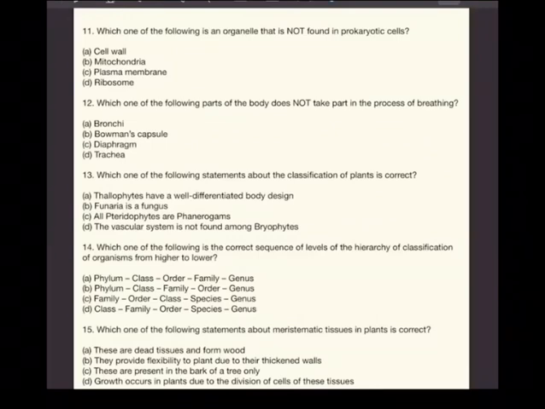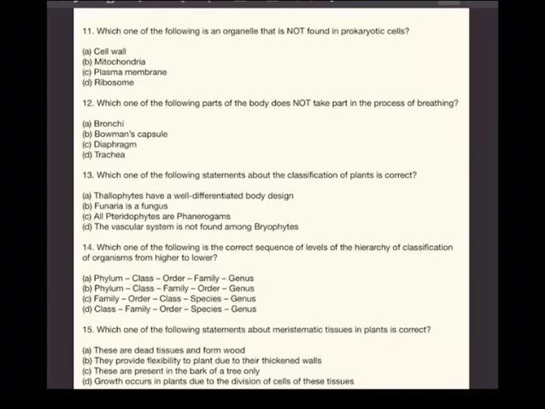Which one of the following parts of the body does not take part in the process of breathing? Now look at the alternatives. Bronchus, of course you know it's part of respiratory system. Bowman's capsule, 11th class knowledge. Excretory system, Bowman's capsule is related to excretory system, kidney.